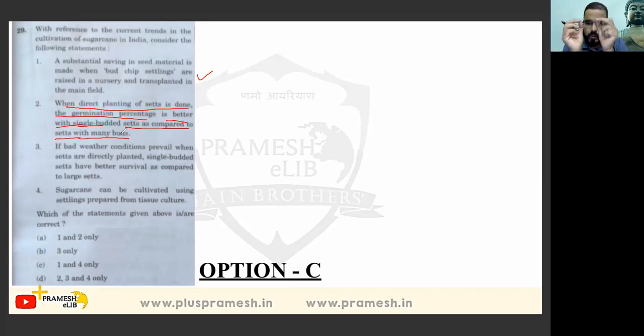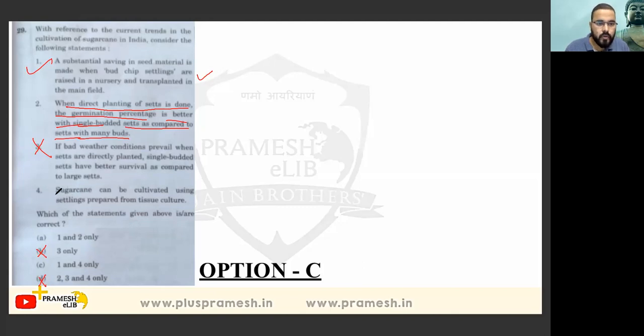See, if we sow a single sett, it will get rained away, and it will get affected, it will get damaged. Sangathan mein shakti hai. If the setts are planted in a group, it will be easy for them to survive. So option 3 will be wrong. So what we have done, B and D will get eliminated. So 1 is correct.